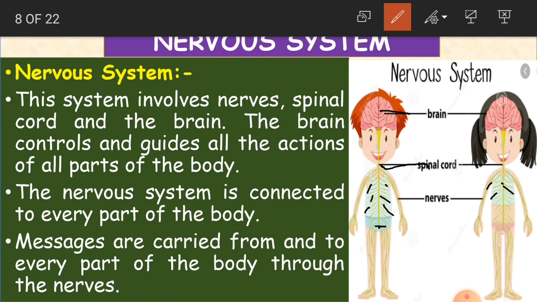The nerves are carried all over the body, and messages are carried from and to every part of the body through the nerves.